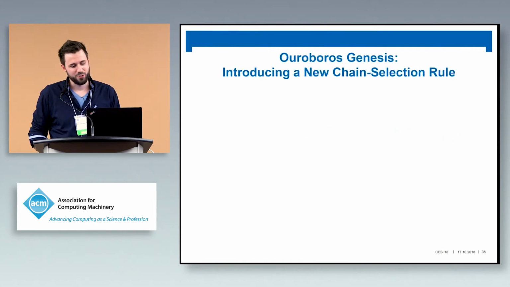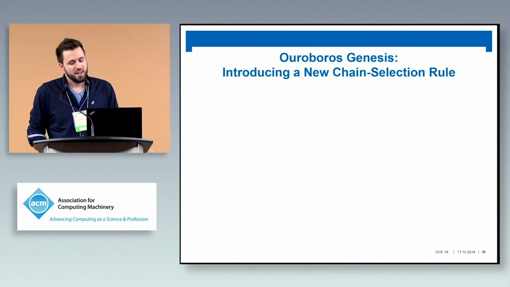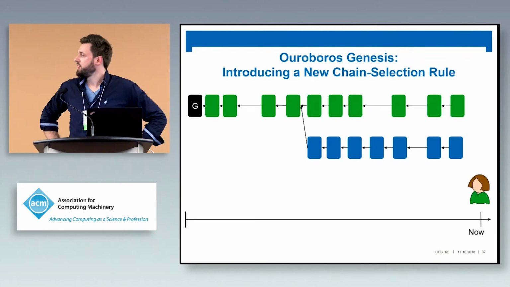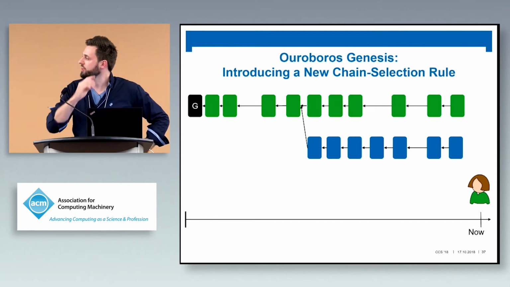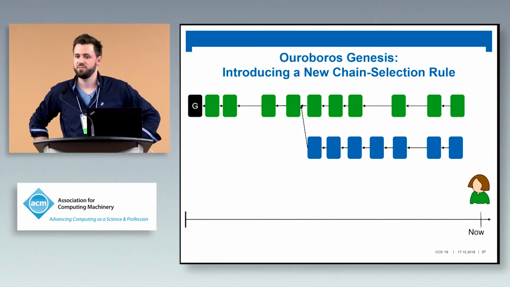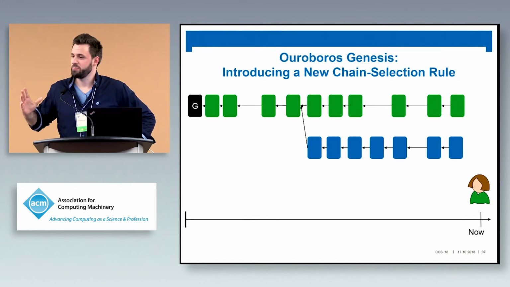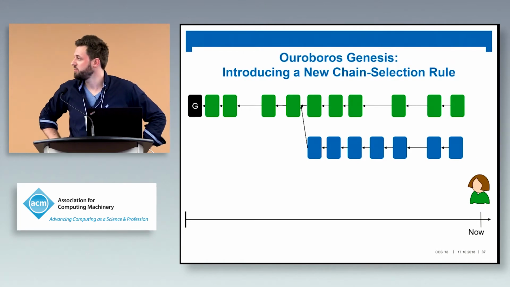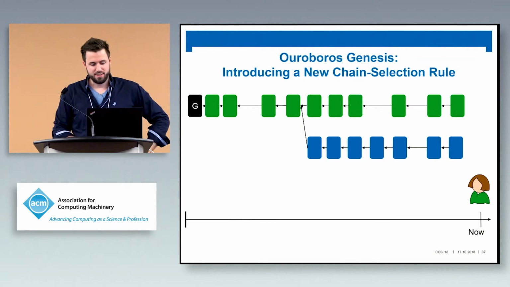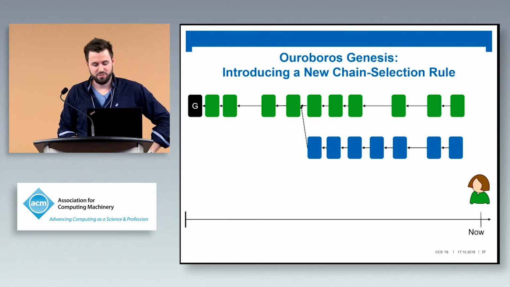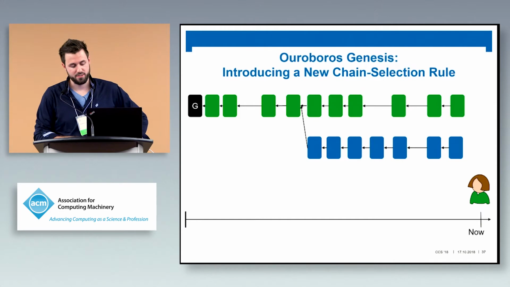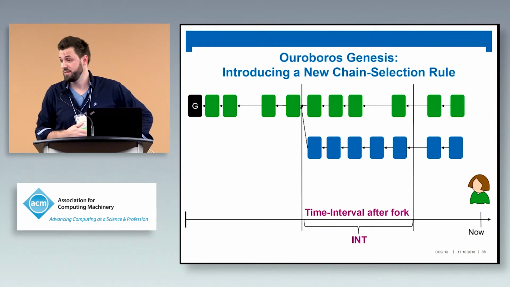Good. So now let's tackle the new chain selection rule. Consider again the situation. We have Alice. She knows her green chain. She's served with a blue chain. And which one is better? Well, before, in the Praos rule, the blue chain would have no chance. And now, with our new rule, the blue chain receives a second chance.